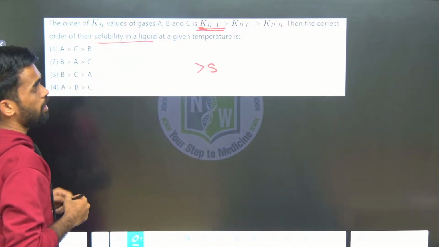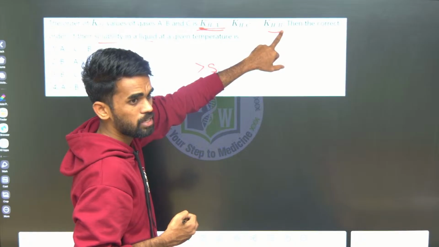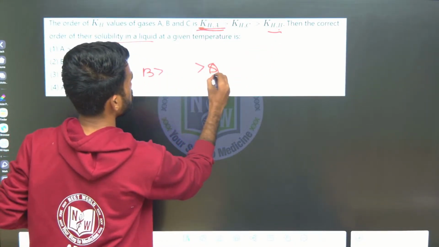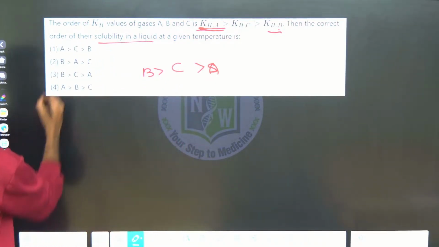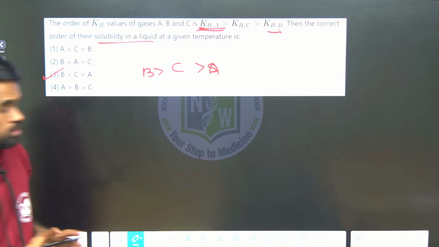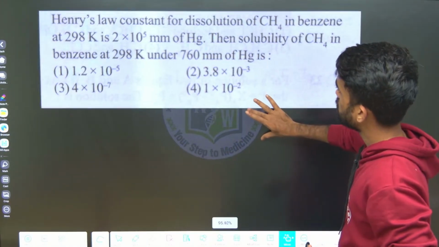And KH of B is least, which means solubility will be more. Solubility is more for B and least for A, and C is in between. So B, C, A, the third option. Okay, clear?